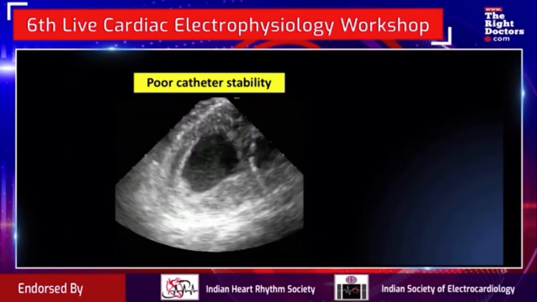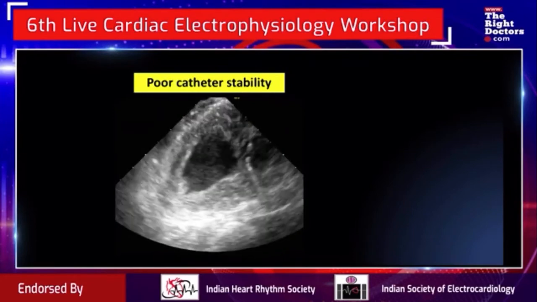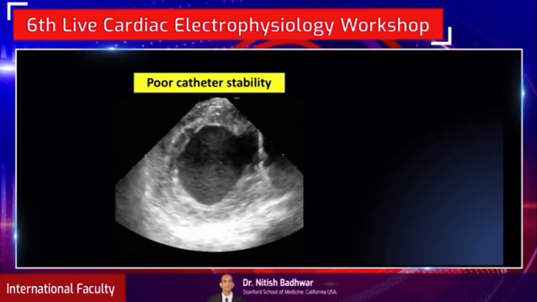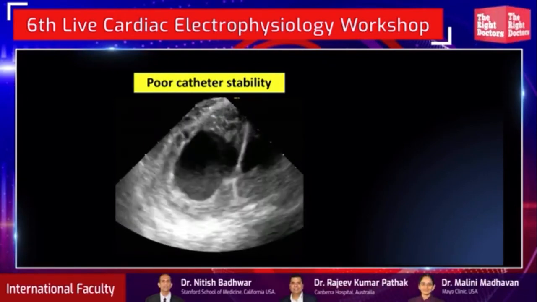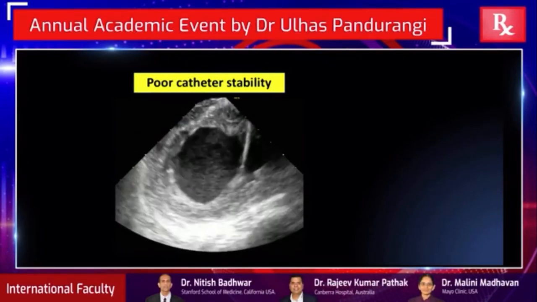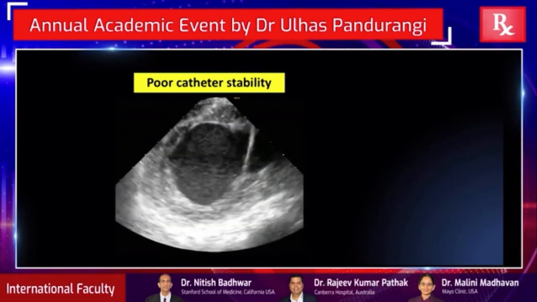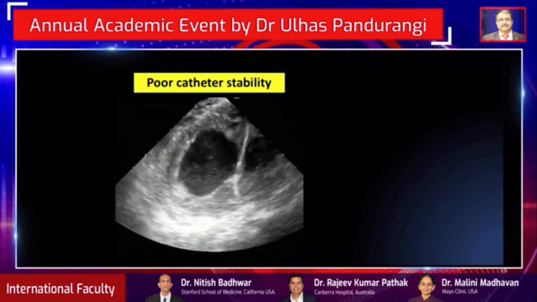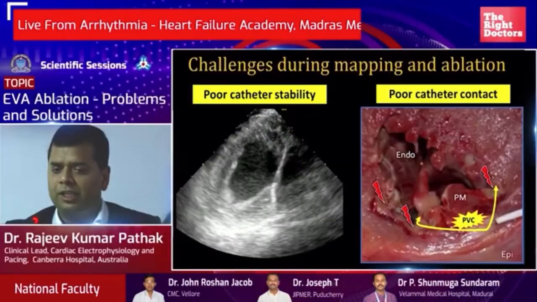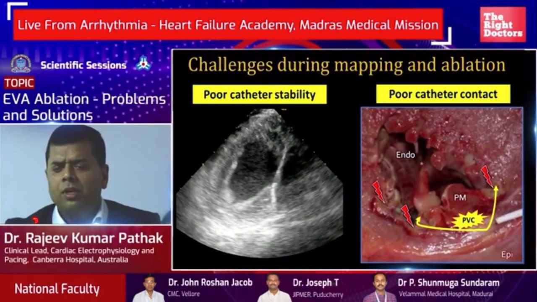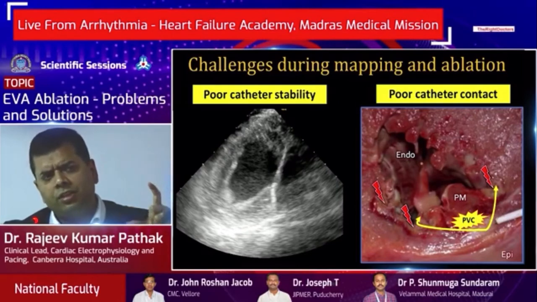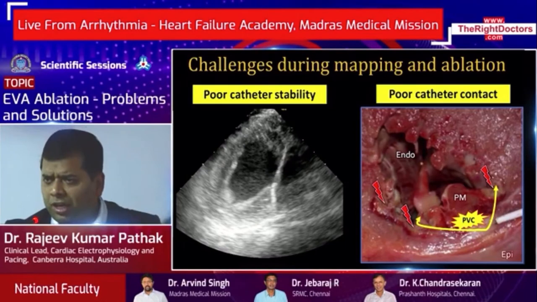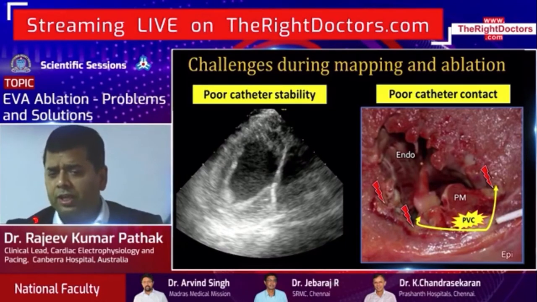The other challenges in mapping and ablation of these PVCs are, number one, the difficulty of maintaining stability of the catheter, which might be the case in spite of real-time imaging using intracardiac echo. As you can see, it is challenging to keep the catheter in a stable location to provide an effective lesion at that spot. Additionally, considering papillary muscles are such a thick myocardial structure, these PVCs might be deep intramural in origin with a variable exit.